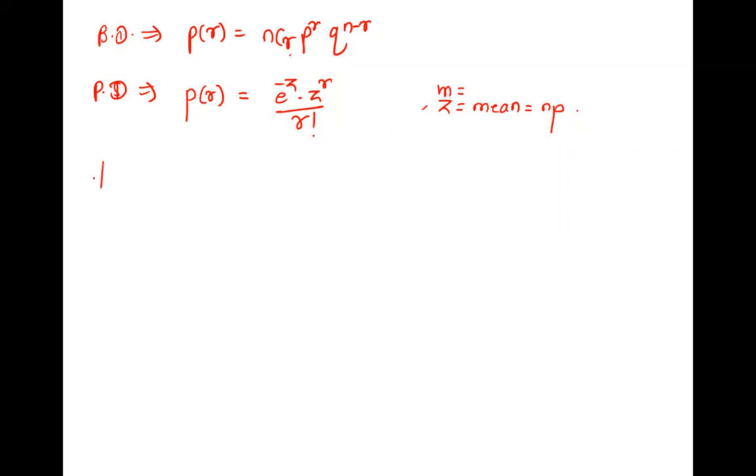Now we'll go to the third type of distribution, that is normal distribution. Please pay attention. Normal distribution is a special type of curve.